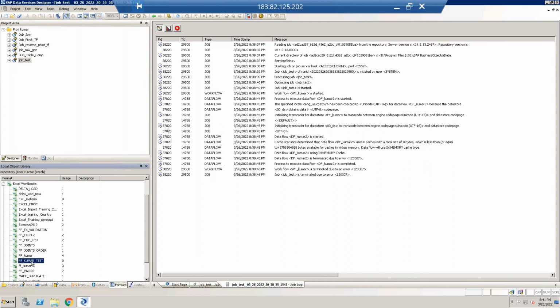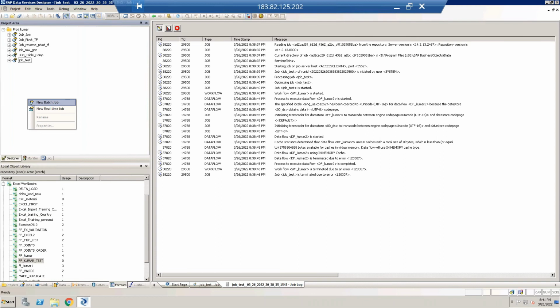I'm creating the file to scan the data from the desktop into BODS. Now I'm creating one sample job. In BODS we can create two types of jobs: one is a batch job and the second is a real-time job. Most people in their career create only batch jobs; hardly anyone goes with a real-time job.